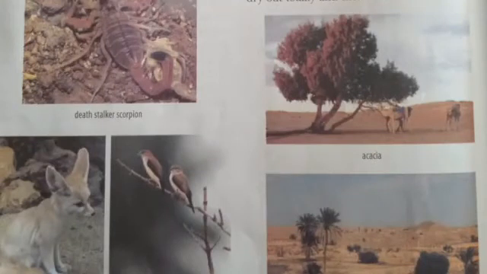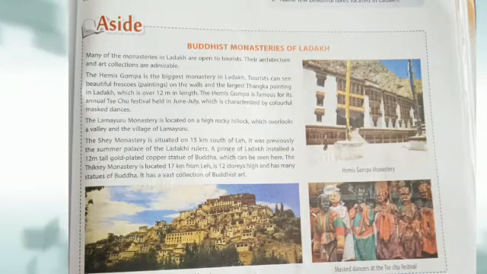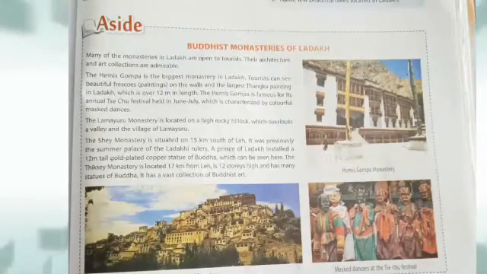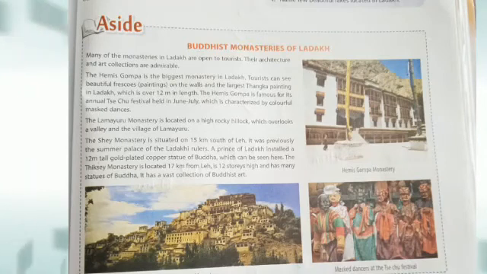The cold desert of Ladakh. Location and climate. Ladakh is the highest plateau in the state of Jammu and Kashmir, with most of it being over 9,000 feet above mean sea level. Ladakh is a high altitude desert as the Himalayas create an area of rain shadow, denying entry to monsoon clouds.